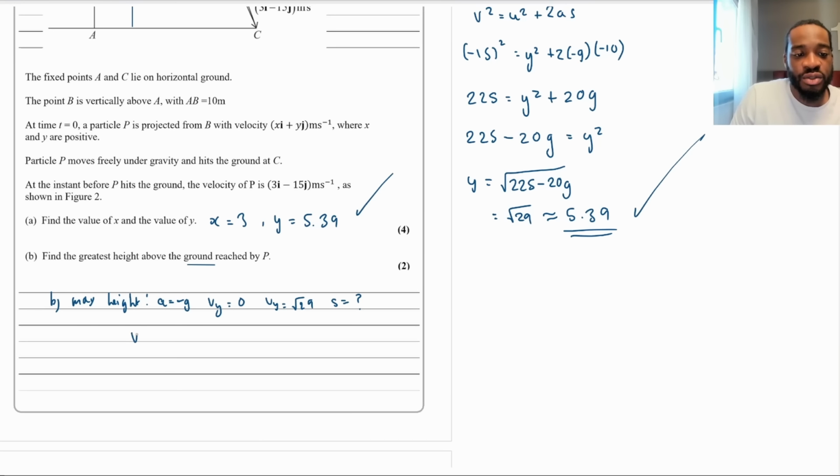We can use v squared equals u squared plus 2as again. So using that, v squared is going to be 0 squared. So 0 squared is going to equal root 29 squared, which is just going to be 29, isn't it? But I write it like that: root 29 all squared plus 2 lots of minus g and an s, okay?